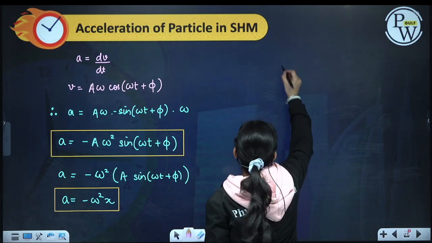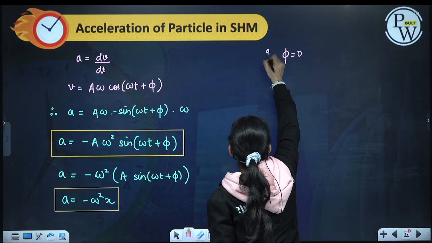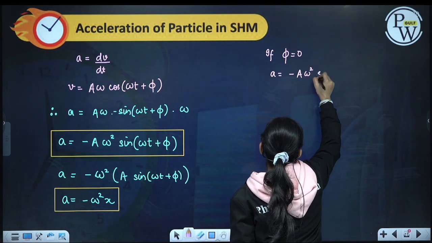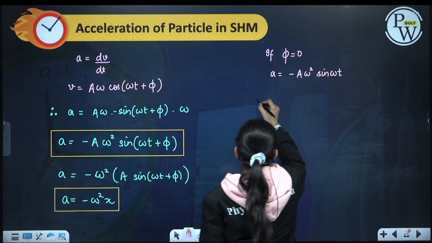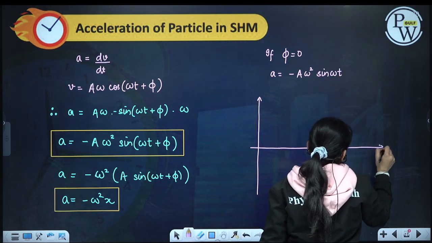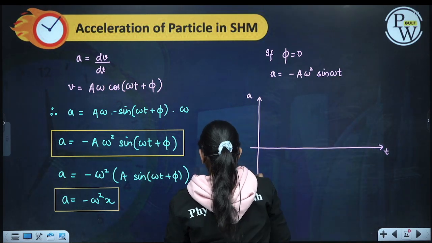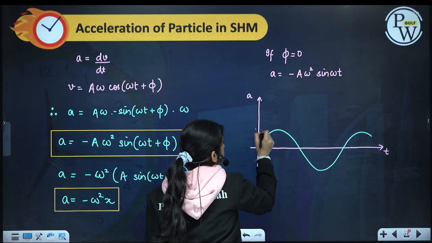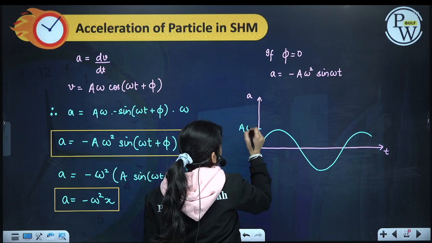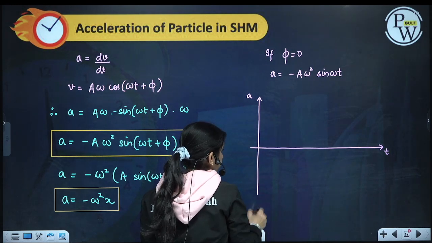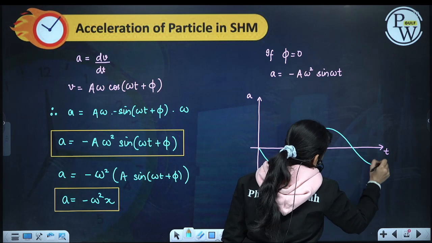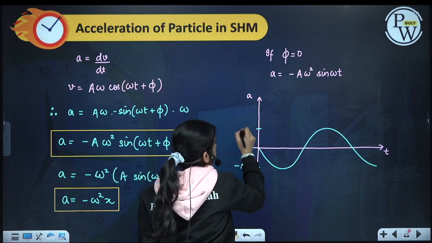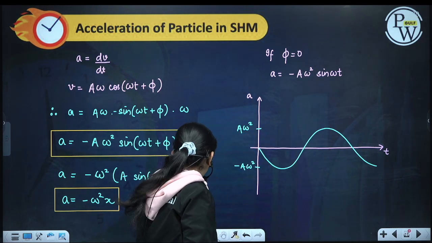Okay, so now if we take phi as 0, then a will be equal to minus a omega square sine omega t. So draw the graph between acceleration and time. It will also be a sine curve like this. Sorry, it is an opposite sine curve, negative sine curve like this. This value will be minus a omega square, and this value will be plus a omega square.